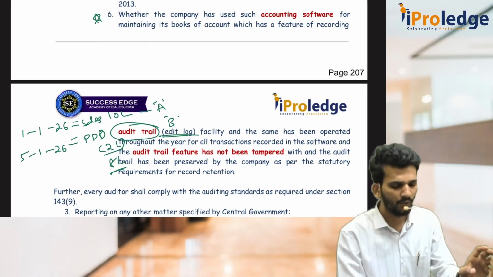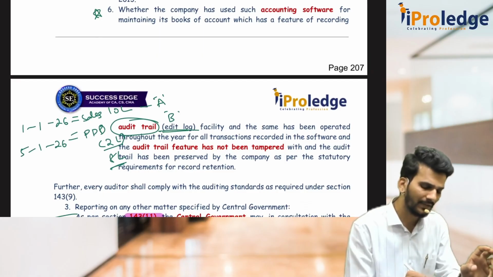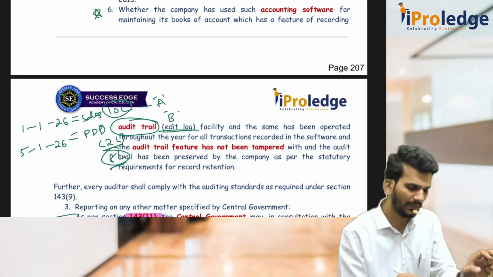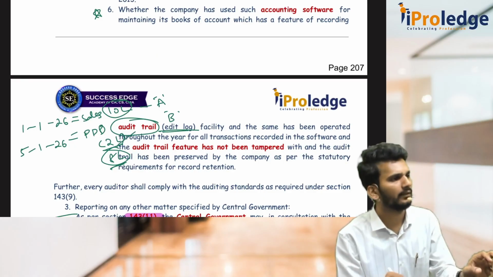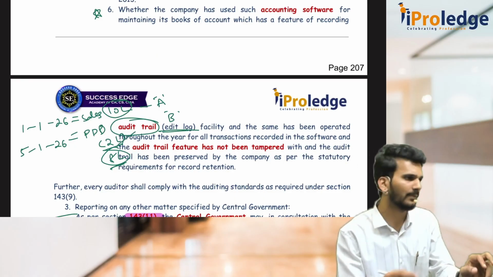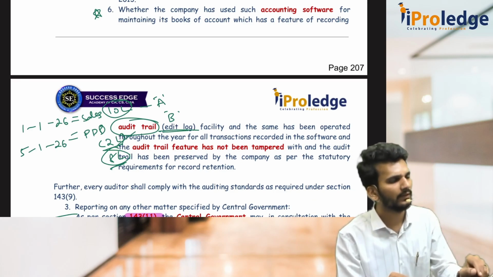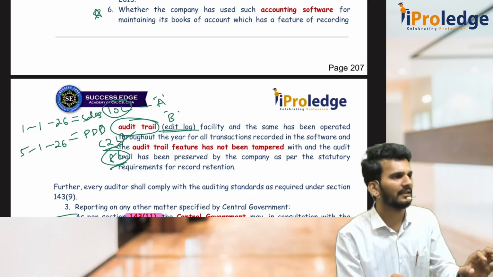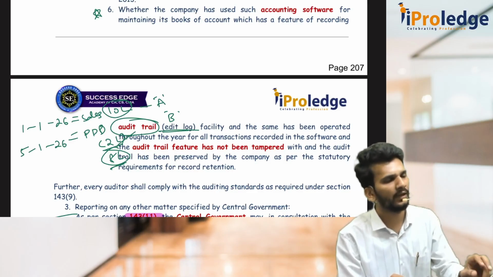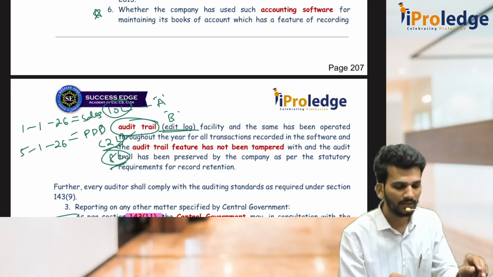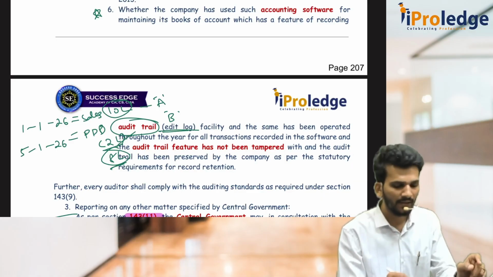Then later when I went to the audit, I saw that there was a sale of 10 lakh but collection was only 8 lakh. What is the reason? Then I saw there is a PDD of 2 lakh rupees. Then I went on checking, is it as per the law? Did their financial condition actually worsen? Or is it just a disguise, that they just wanted to deduct the money and collect that in a personal nature? That has to be checked. So how do I check it? When there is an edit log.